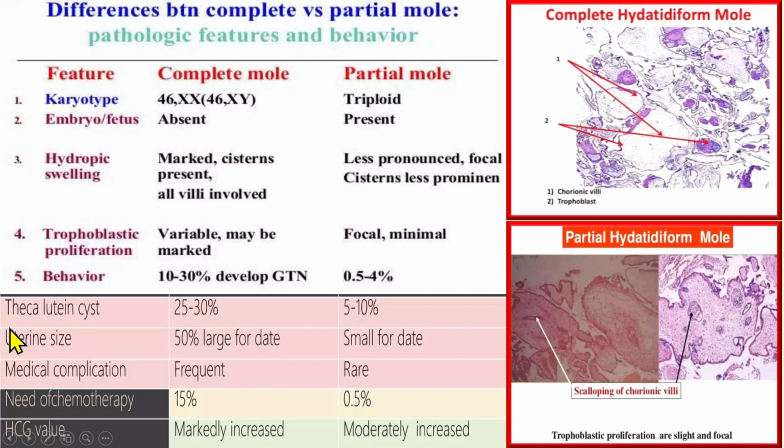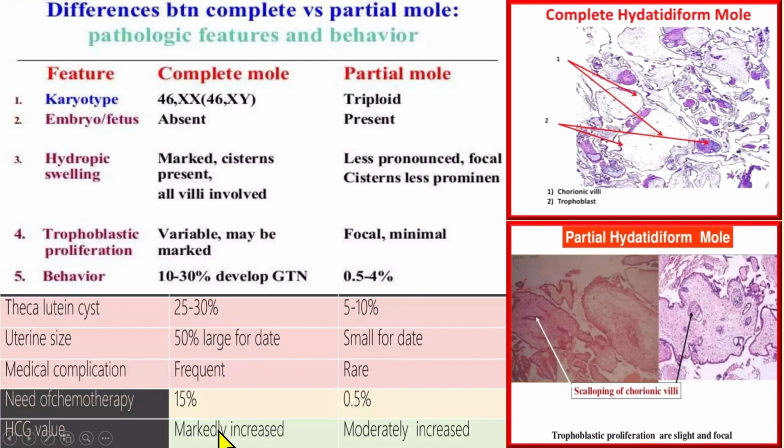And the important thing is the uterine size. One of the other differentiating points between partial and complete is that the size of the uterus is larger in the complete mole, while in the partial it is smaller, near to the weeks of pregnancy or amenorrhea. The large size uterus you commonly see in the complete mole.